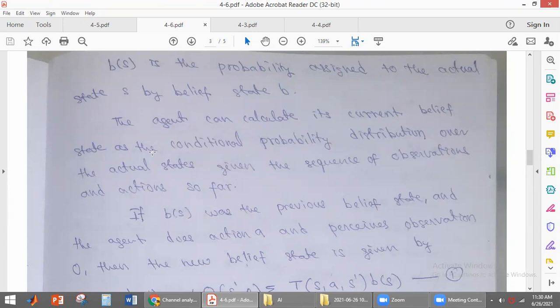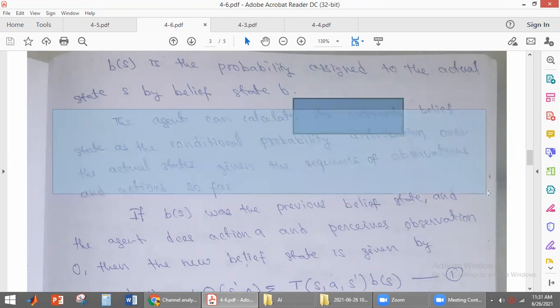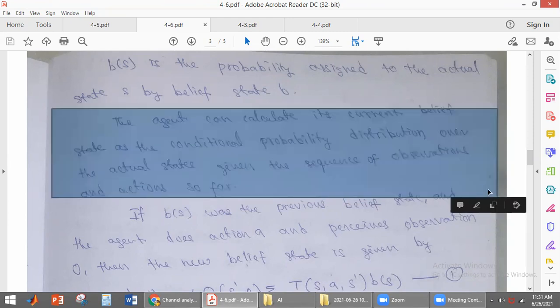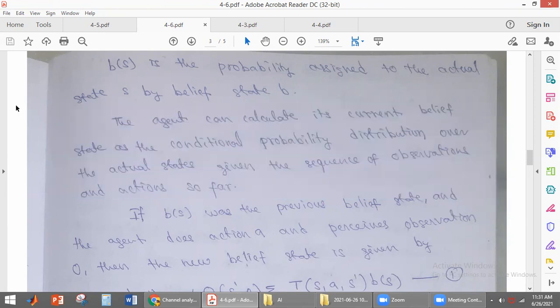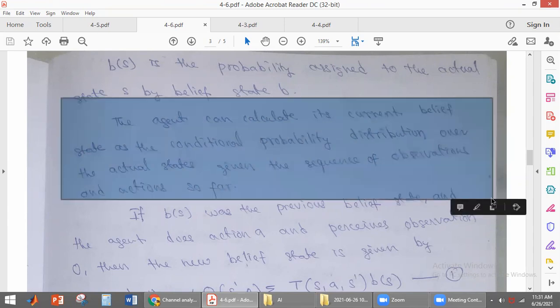Now what is that here? The agent can calculate its current belief state. How will the agent calculate the current belief state? It is the conditional probability distribution we discussed in the third unit, students, that we are using here. So it is the conditional probability distribution over the actual state given the sequence of observations and actions.